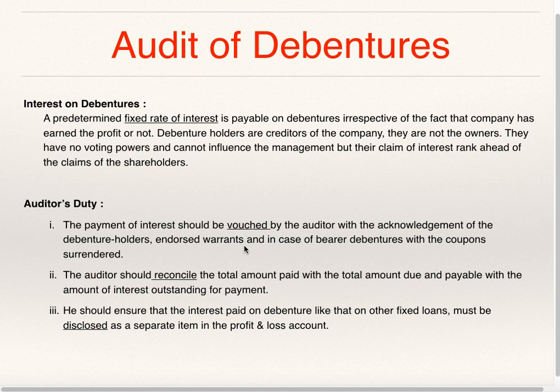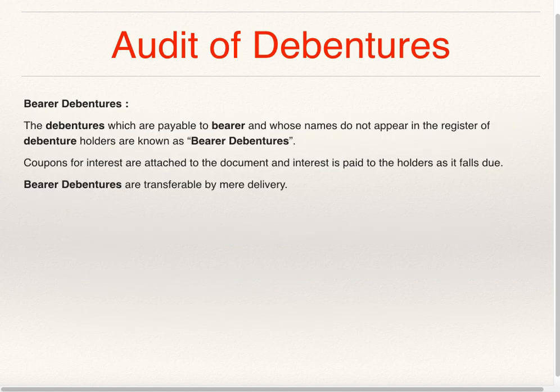Now, I will let you know the meaning of bearer debentures. The debentures which are payable to bearer and whose names do not appear in the register of debenture holders are known as bearer debentures. Coupons for interest are attached to the document and interest is paid to the holder as it falls due. Bearer debentures are transferable by mere delivery.